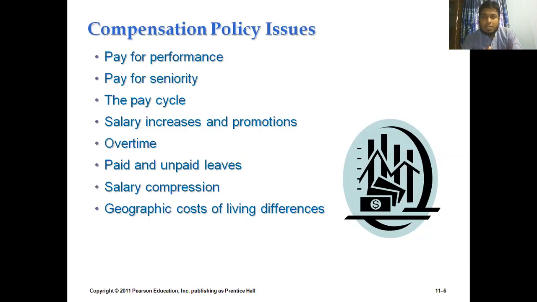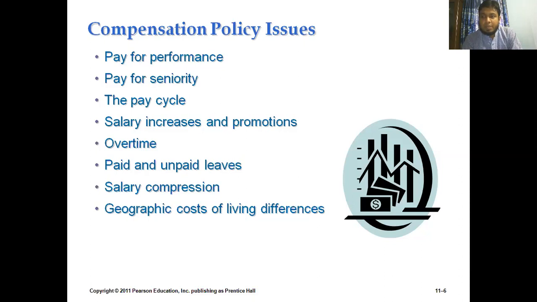And there are other issues like overtime. Whenever the employees are giving more time to the organization, they expect that the organization will also think about that issue. And in that slide, we are also seeing paid and unpaid leaves, salary compression, and geographic cost of living. Paid and unpaid leaves are other terms that need to be considered while developing the pay policy. And salary compression, yes, this is a very new term. Probably we might not have a very clear idea about it, so I'm going to explain it a bit more so that you can have a proper understanding.